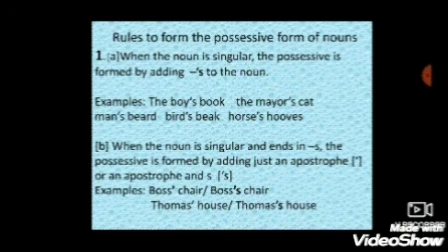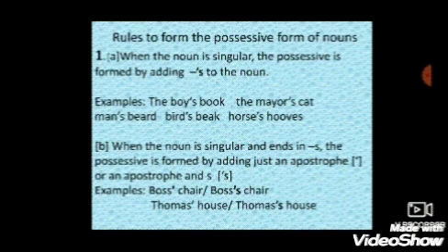Boss's chair. Here the boss is singular. After the slanting line, again the boss is singular, but two ways are shown of how to make it possessive. Either you can add an apostrophe or you can add an apostrophe and s.